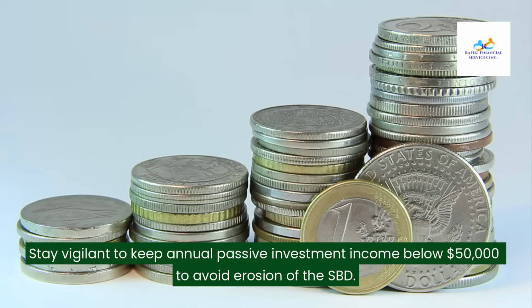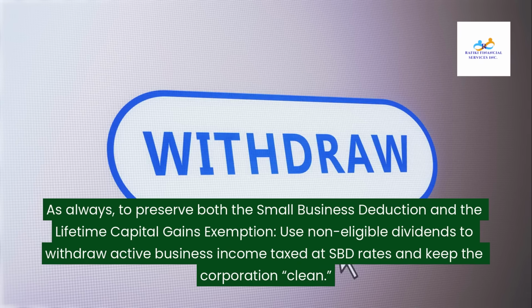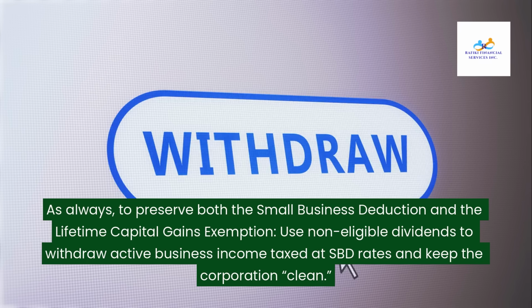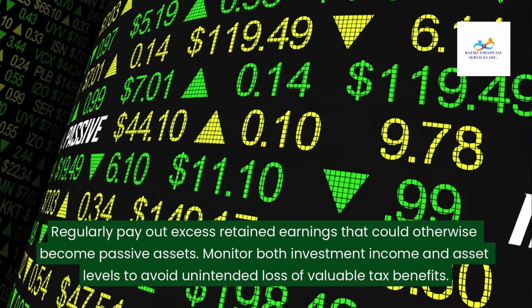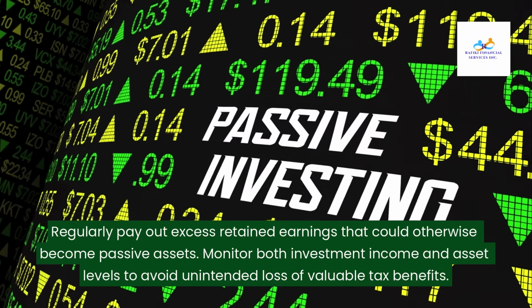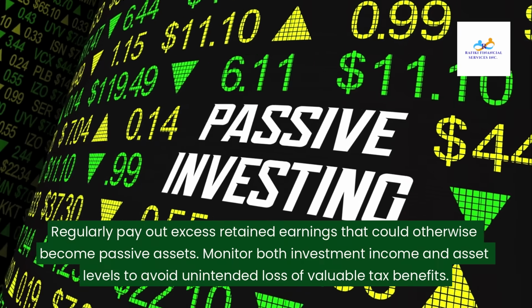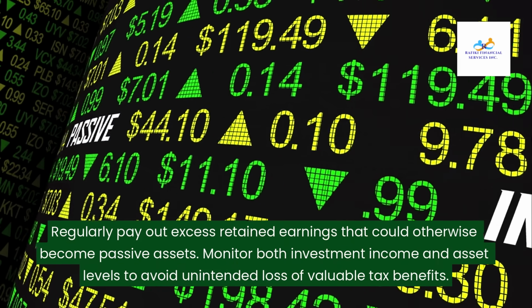Stay vigilant to keep annual passive investment income below $50,000 to avoid erosion of the SBD. As always, to preserve both the small business deduction and the lifetime capital gains exemption, use non-eligible dividends to withdraw active business income taxed at SBD rates and keep the corporation clean. Regularly pay out excess retained earnings that could otherwise become passive assets. Monitor both investment income and asset levels to avoid unintended loss of valuable tax benefits.